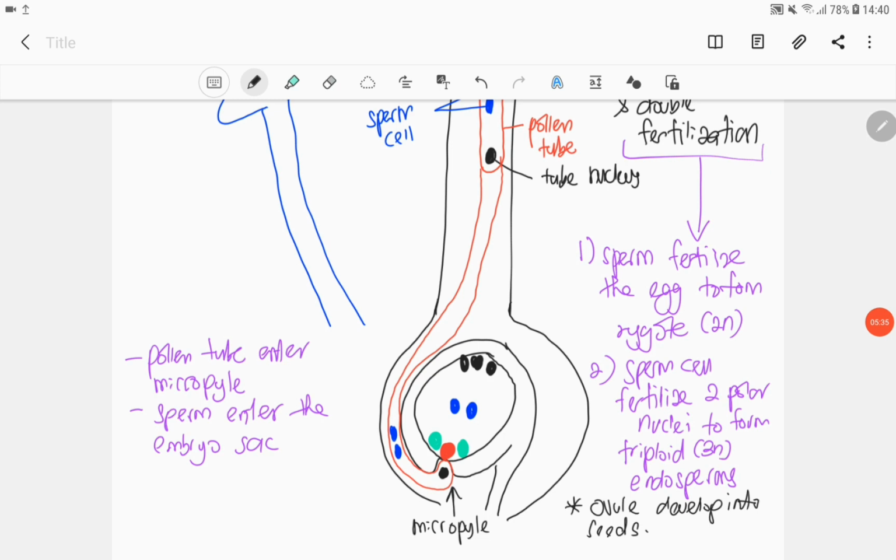So once double fertilization completed, ovule akan starts to develop into seed. Ovari pula akan jadi fruit in some plants. So ovary will form fruits. Tadi ovule akan jadi seed. So zygote tu akan jadi embryo. So embryo tu yang akan membentuk seedling ataupun anak pokok nanti when the seed germinates. So endosperm pula akan function as the nutrient. So endosperm yang akan bagi nutrient kepada zygote.